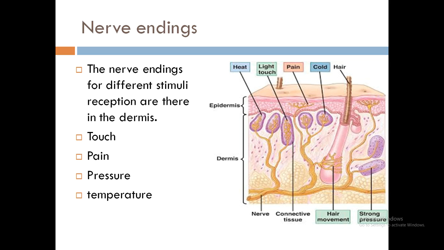We have sensations or sensory endings in the dermis part of the skin. The different types of nerve endings present in the dermis are for touch, pain, pressure and temperature. All of them are present in the skin, and we can feel all these sensations through our skin.